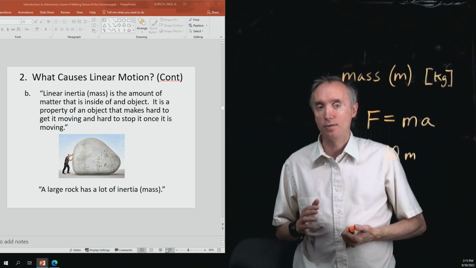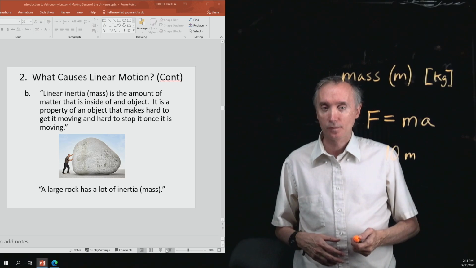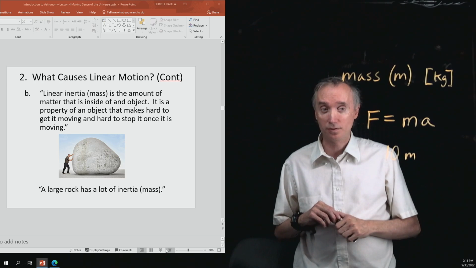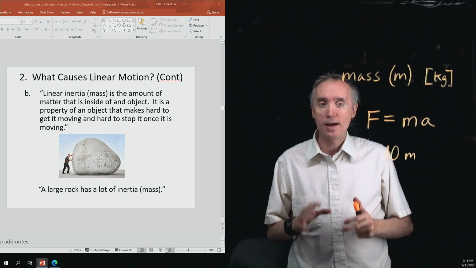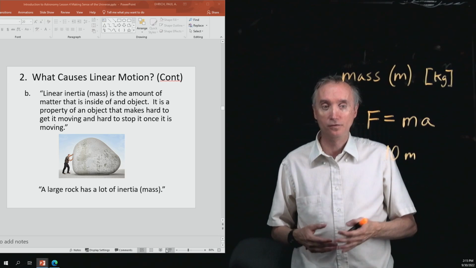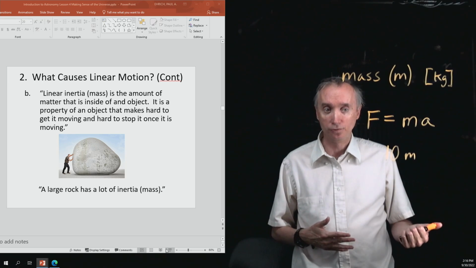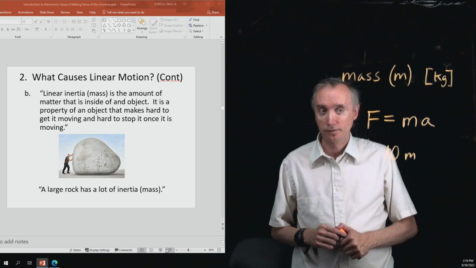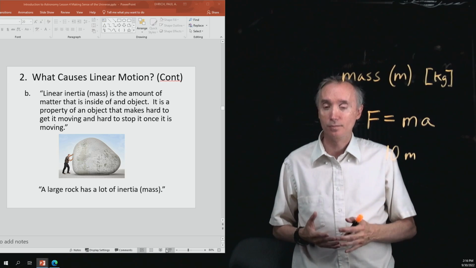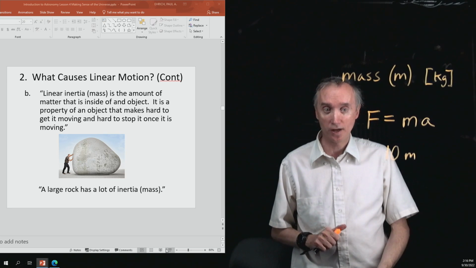Mass is related to the amount of matter that is inside your body. You might be saying, oh, that's the same thing as my weight. No, it's not. Your mass doesn't change. Let's say that you have a mass of 40 kilograms here on Earth. If you go to the moon, what's your mass? 40 kilograms. You're going to have the same mass when you go to the moon.